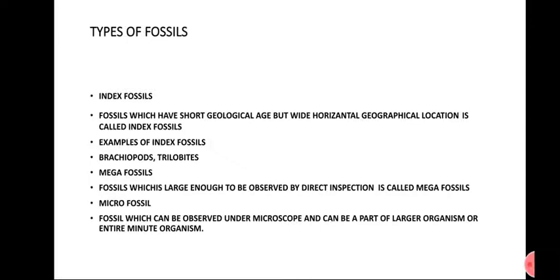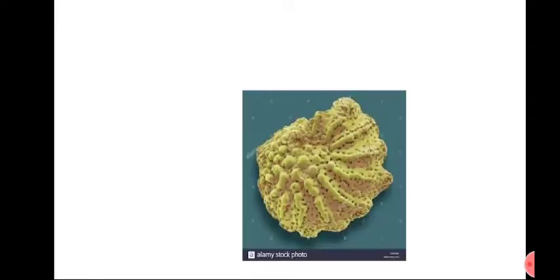What are index fossils? Fossils which have a short geological age but a wide geographical distribution are called index fossils. What are examples of index fossils? Fossils which have a short geological age, like some ammonites, existed in the past for a limited time, the Mesozoic and Cenozoic, but they were found in many areas such as Switzerland, North America, South America, and many other continents. They are called index fossils. Examples are brachiopods, trilobites, and others.